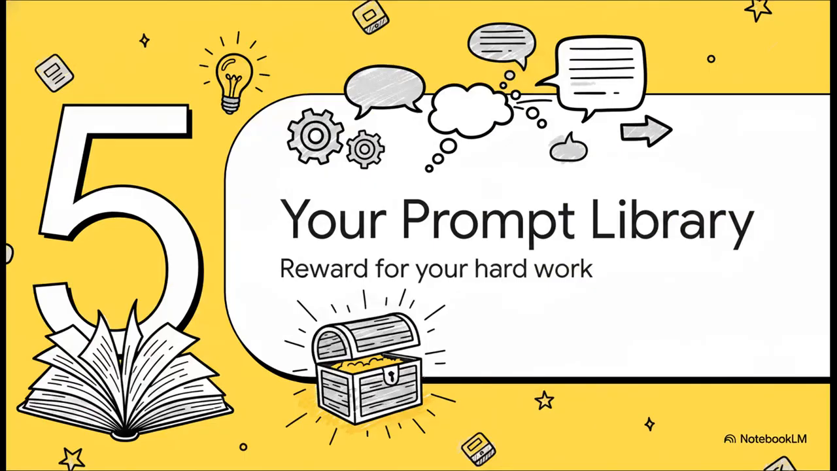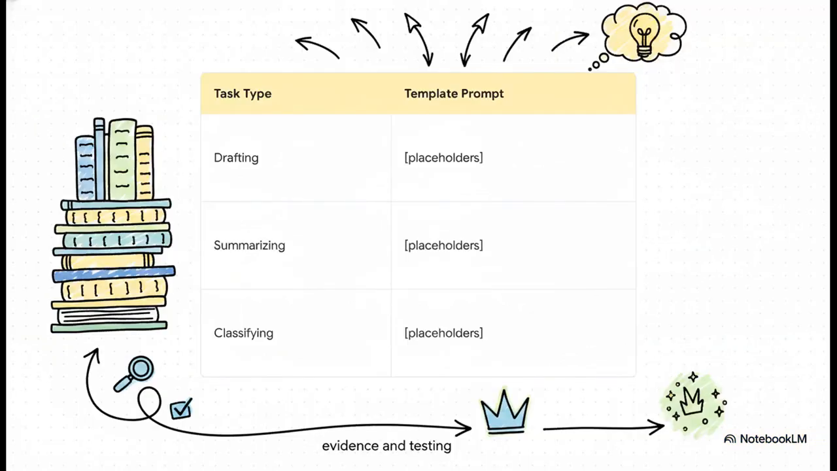Which brings us to your personal prompt library. This is the reward for all your hard work. Because running all these exercises is kind of useless without synthesis. Your goal here is to document 3 reusable templates based on the actual tasks you do most frequently, like drafting emails, summarizing, or classifying. You write out the prompt structure and use bracketed placeholders for the specific details. By doing this, you're building a personal library that is worth infinitely more than any generic marketing template you'll find online, mostly because it's built entirely from your own evidence.